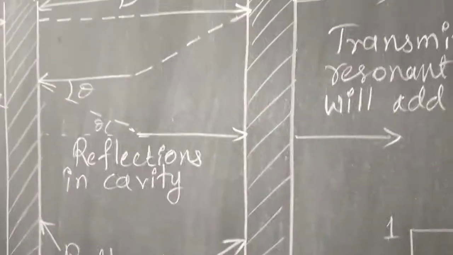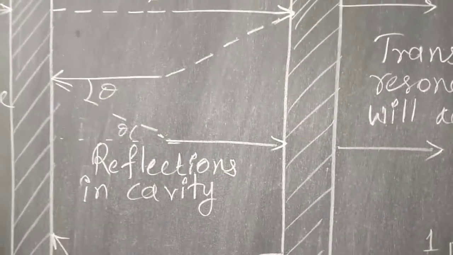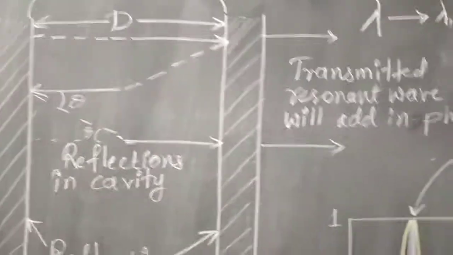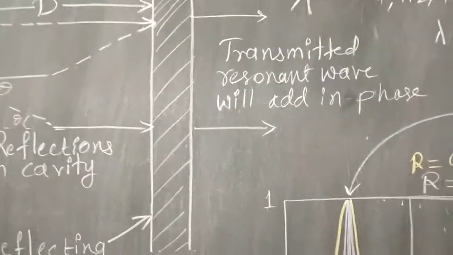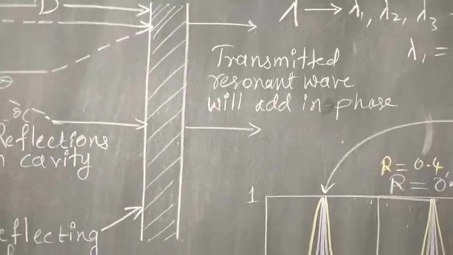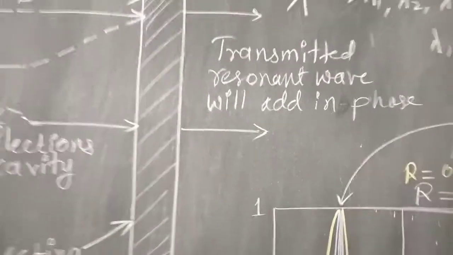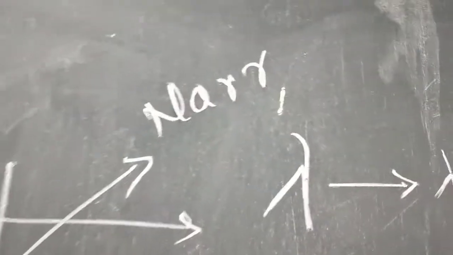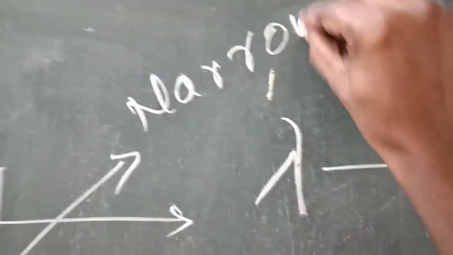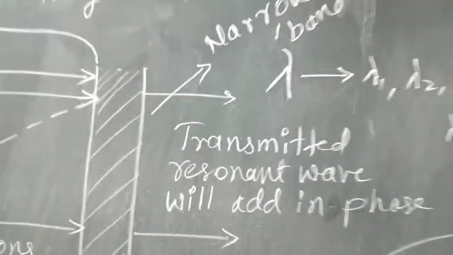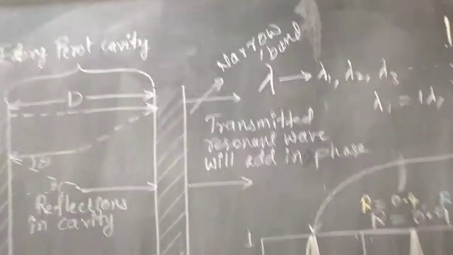We have to filter, meaning only a small range, a few wavelength components around that lambda, will be output. So the output will be narrow band.